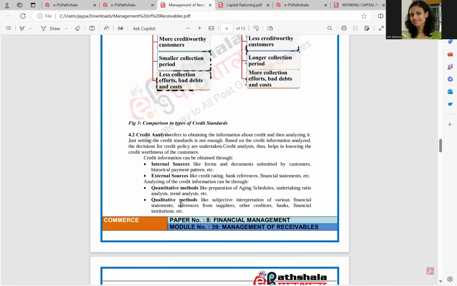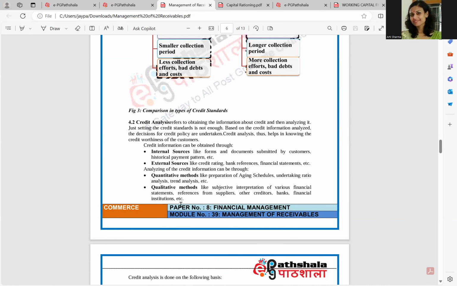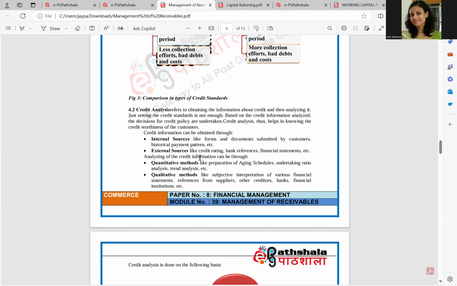So credit analysis includes some credit information which is obtained through internal sources like the forms and documents of the customers, their historical payment patterns. Then the external sources include the credit rating of the company, जो कि ICRA, क्रिसिल, केयर, ये सब क्रेडिट रेटिंग एजेंसीज करती हैं इंडिया में। इसके अलावा बैंक रेफरेंसेस हैं, फिनेंशियल स्टेटमेंट्स जो कंपनी के बैलेंस शीट एंड P&L अकाउंट्स हैं, यहाँ से भी एक्सटर्नल इंफॉर्मेशन मिलती है अबाउट द कंपनीज प्रॉफिटेबिलिटी एंड द फाइनेंशियल पोजीशन, फ्रॉम वेयर वी कैन गेट अ क्लू like whether a company is worth giving credit or not.